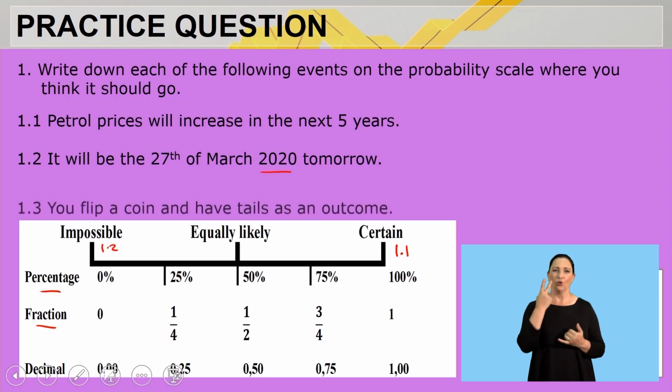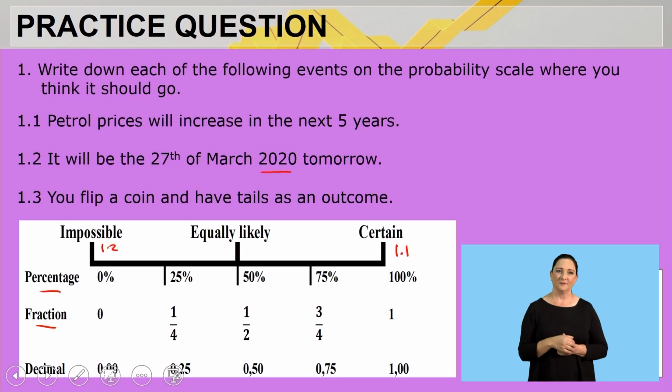Then, looking now at question 1.3, it says, you flip a coin and have tails as an outcome. So, if you look at this, that will be equally likely, right? When we flip a coin, the outcome can either be tails or it can be heads. So, therefore, I'm going to say 1.3 is equally likely. Guys, I hope that is quite straightforward, quite clear to you. Okay, so that is in terms of our probability scale. Let's look at our next question.